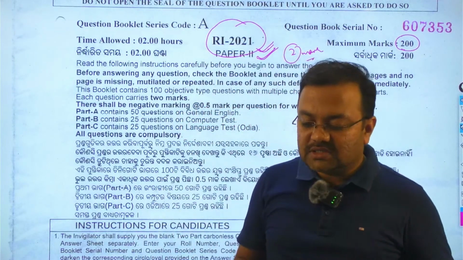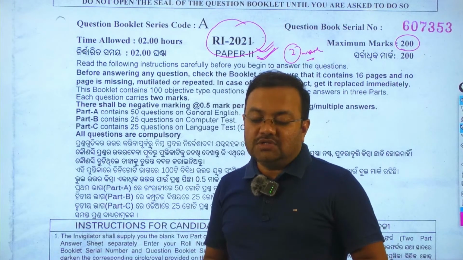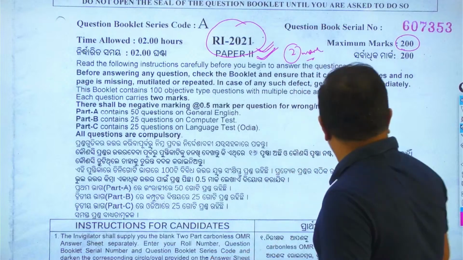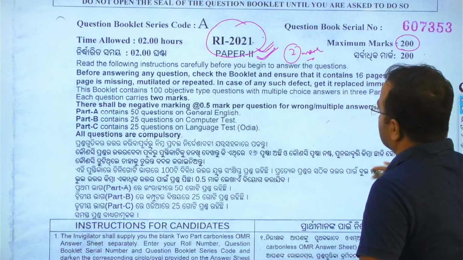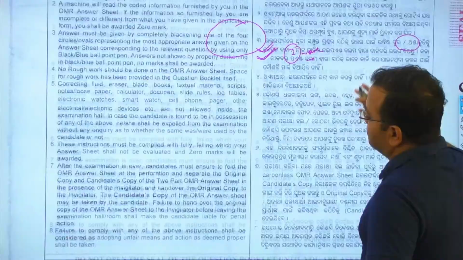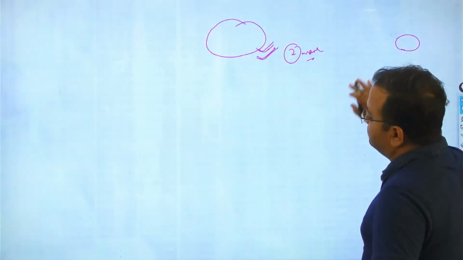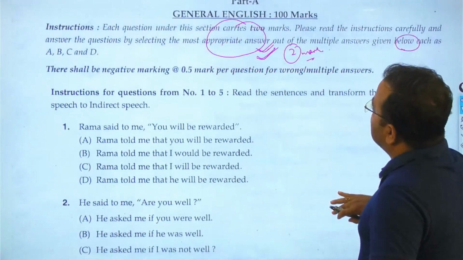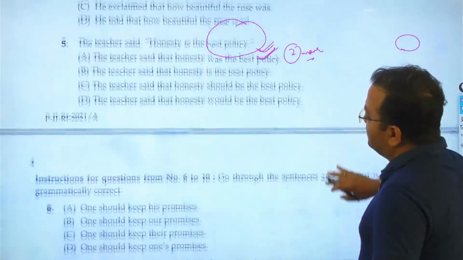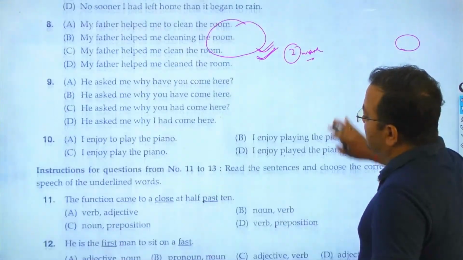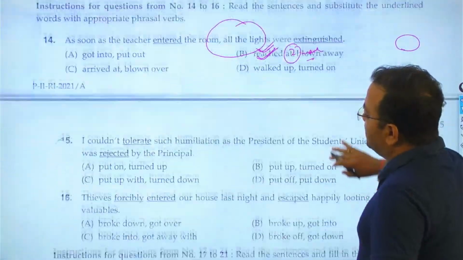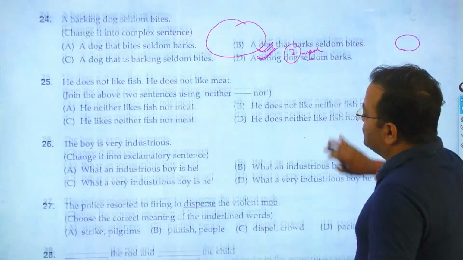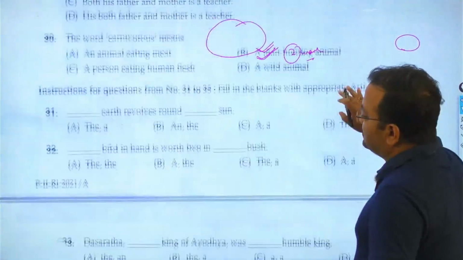Let's go about the discussion of computer questions which were asked in the 2021 Revenue Inspector examination. One is the GK paper, the general English paper, and another is the computer awareness paper. In the computer awareness paper we are going to discuss the important 50 questions which were asked. So let's go about these questions.